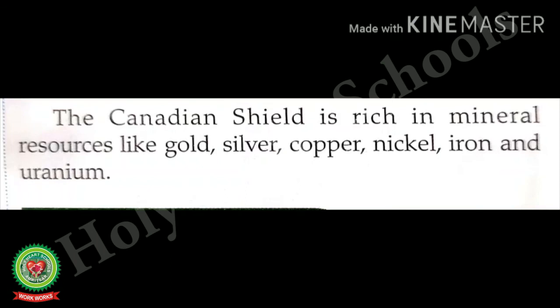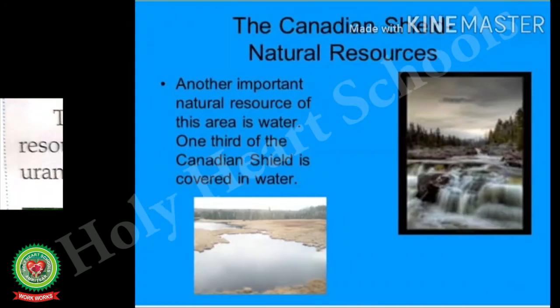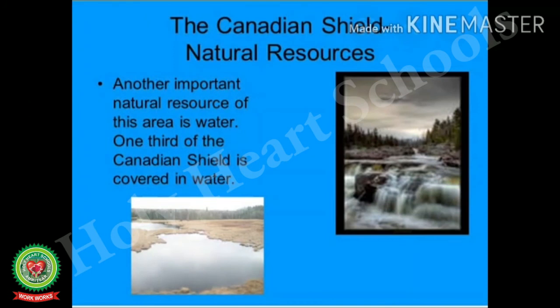Let us start reading. The Canadian Shield is rich in mineral resources like gold, silver, copper, nickel, iron, and uranium. Another important natural resource of this area is water.